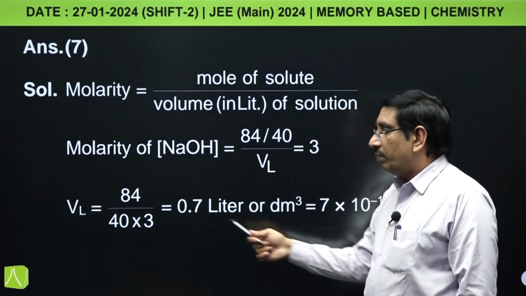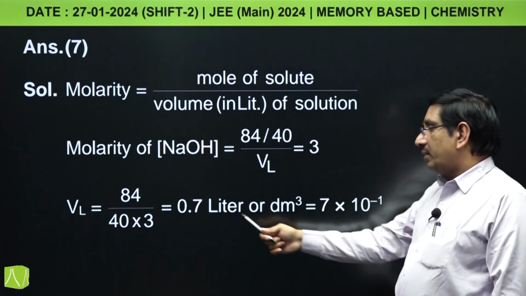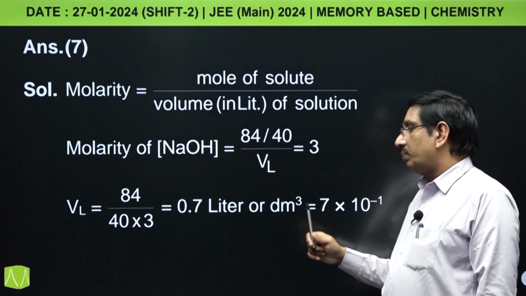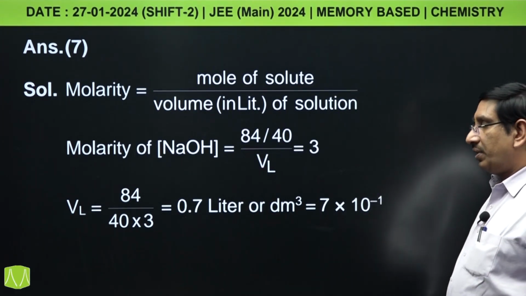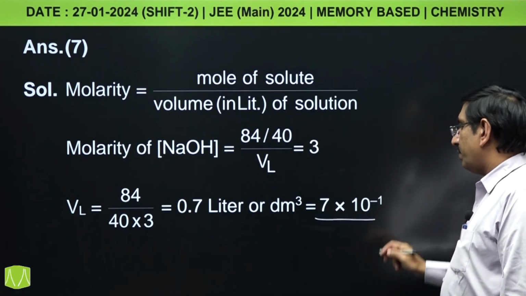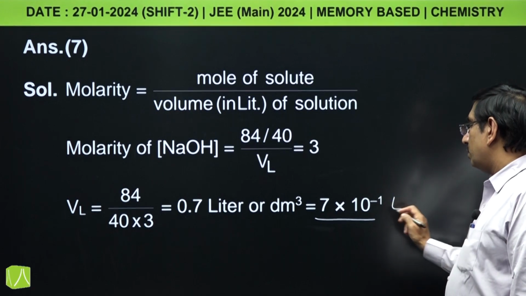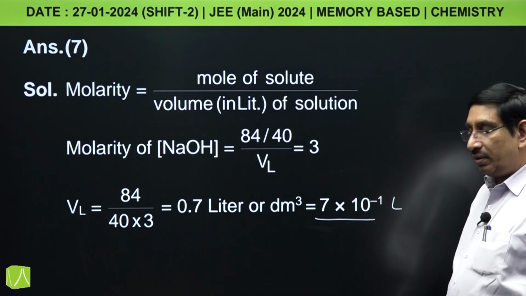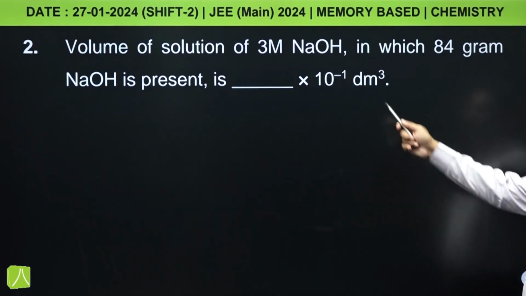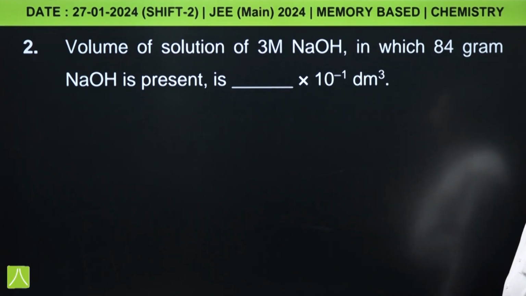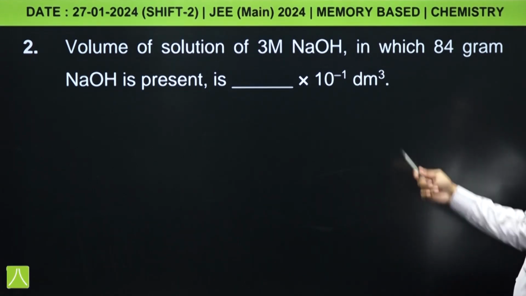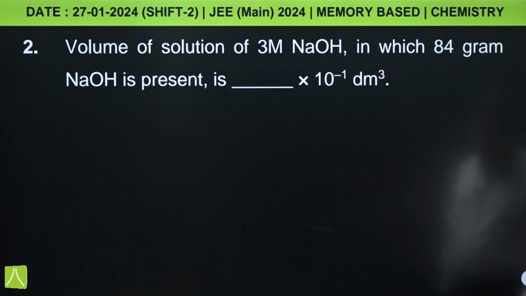So volume, if you calculate, you will get 0.7 liter or 0.7 decimeter cube. It can be written as 7 into 10 power minus 1 liter, and answer is 7 because here it is given in 10 power minus 1 decimeter cube. So it is the integer type question. Now answer is 7.